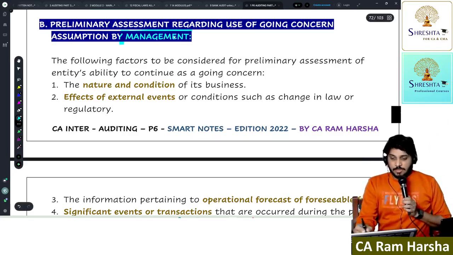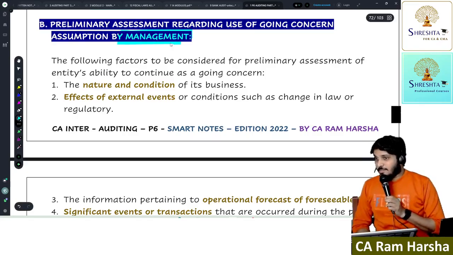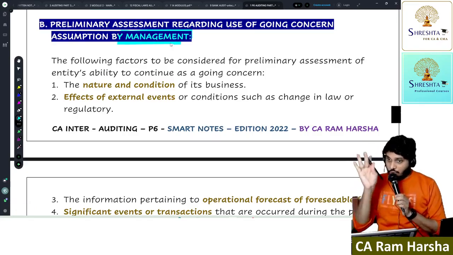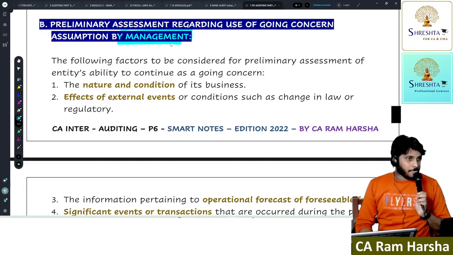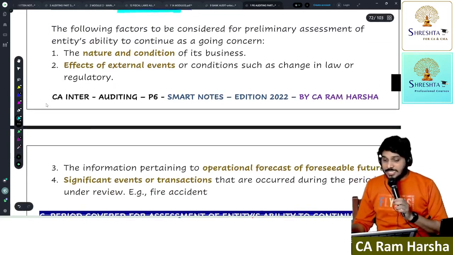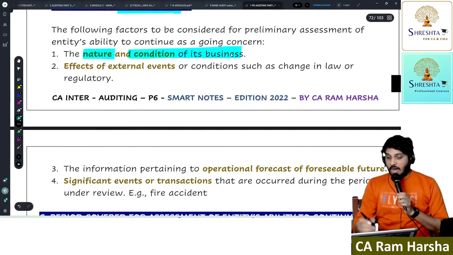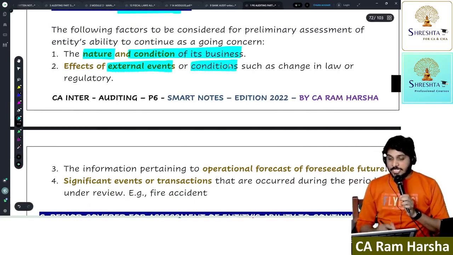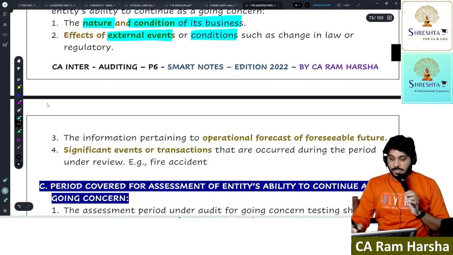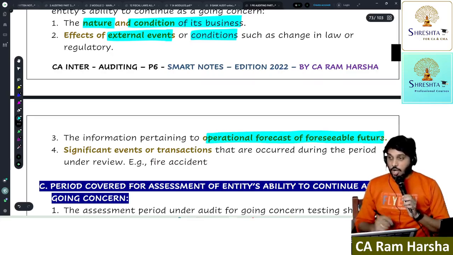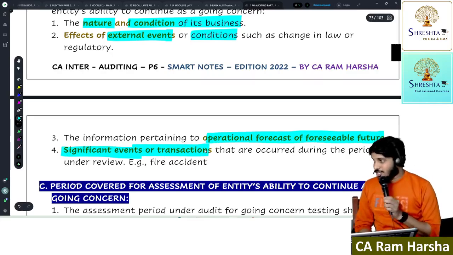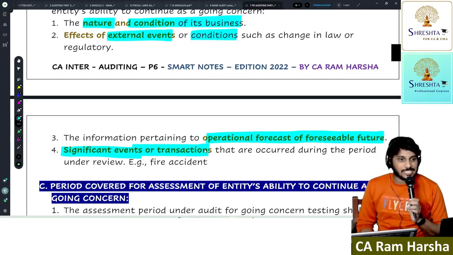So management must do a preliminary assessment regarding use of the going concern assumption. What do they consider in the preliminary assessment? What is the nature and condition of the business? Are there any external events or conditions like changes in law or regulation? How is the operational forecast? How are the significant events and transactions affecting it? Able to understand?